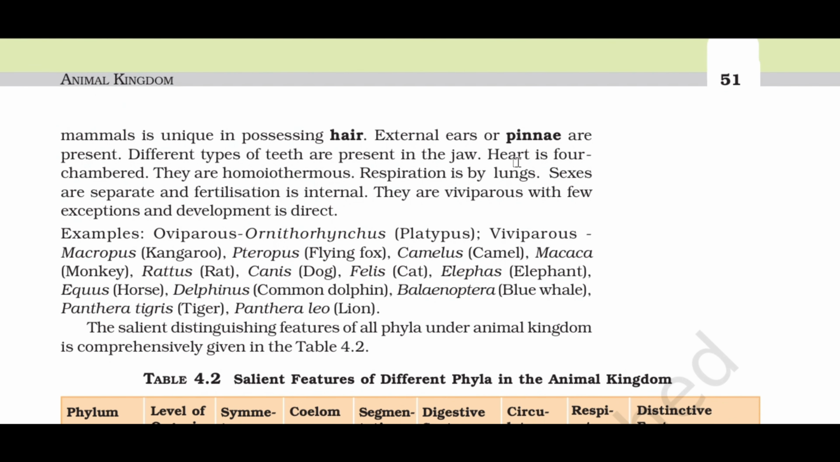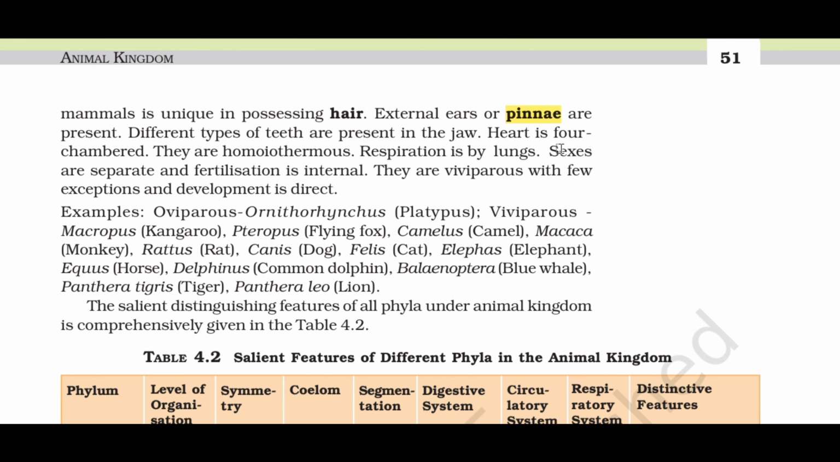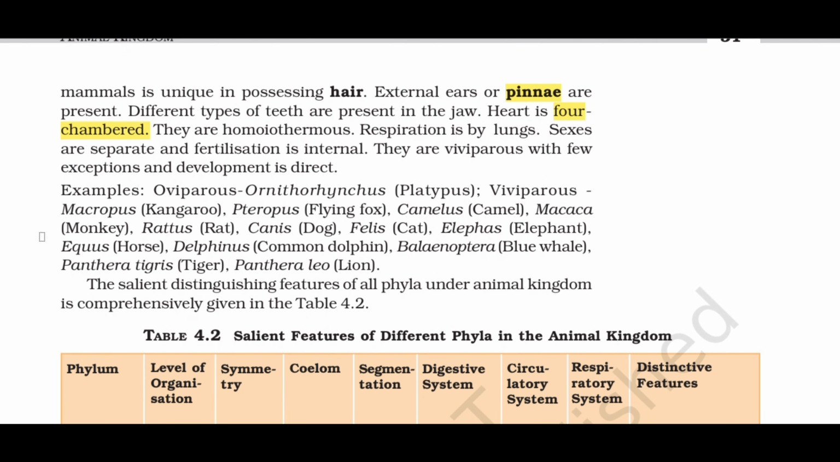External ears or pinnae are present. Different types of teeth are present in the jaw. Heart is four-chambered. They are homoiothermous. Respiration is by lungs. Sexes are separate and fertilization is internal. They are viviparous with few exceptions and development is direct.